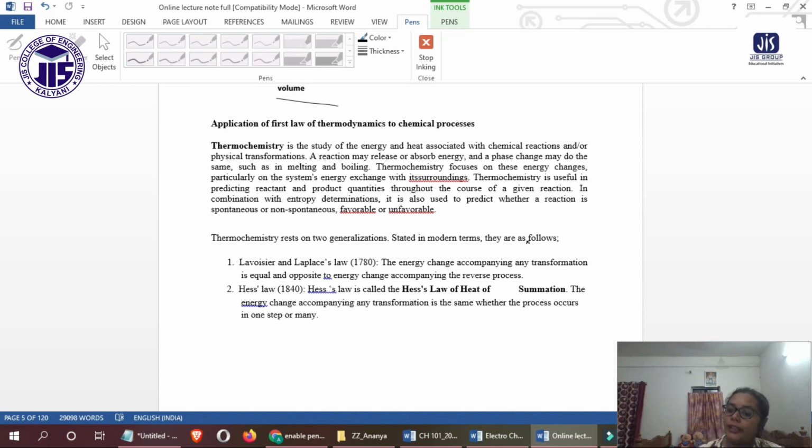We also saw the work done for the adiabatic process and for the isothermal process. Next day we will discuss the application of the first law of thermodynamics, and also the second law of thermodynamics.